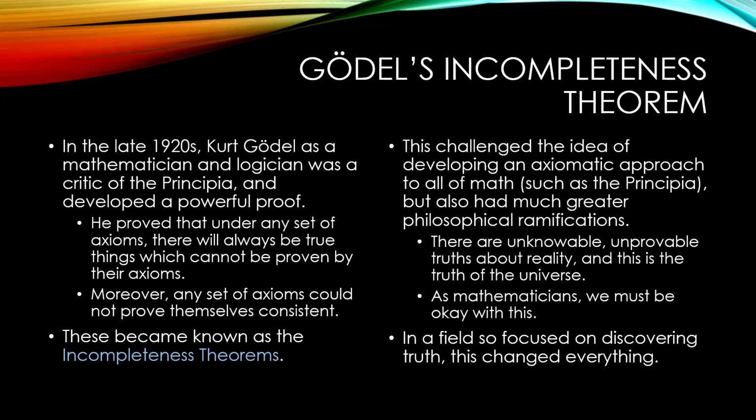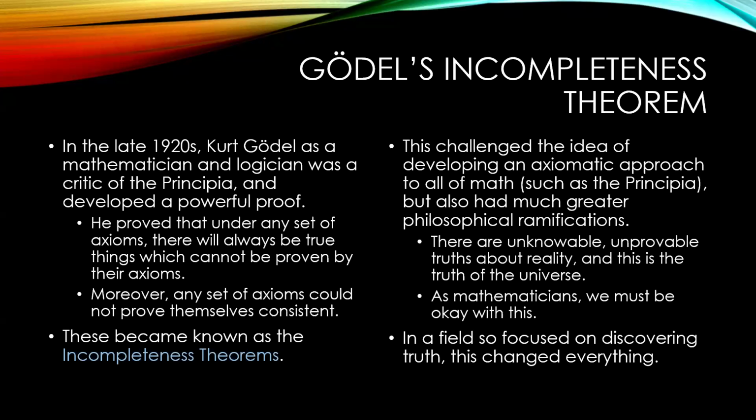Worse, Gödel came along, and Gödel just threw a wrench in the whole system. He changed the way that we view mathematics. Let's talk about how that happened. In the late 1920s, Kurt Gödel, as a mathematician and logician, was a critic of the Principia, and he developed a powerful proof.